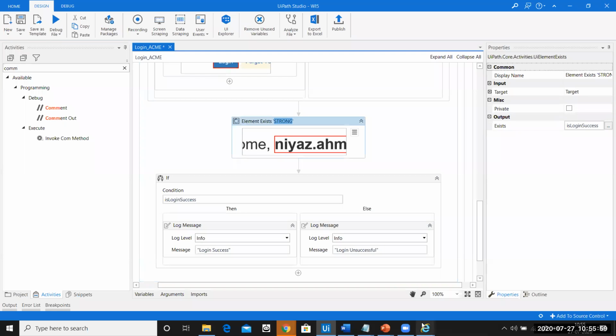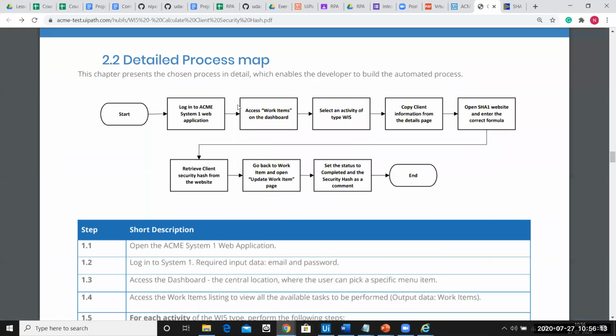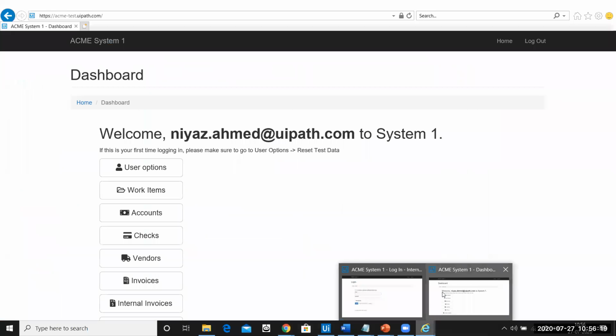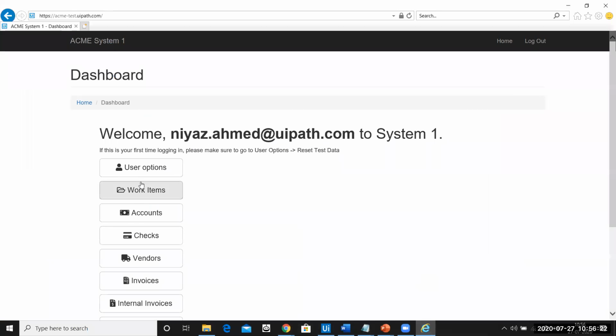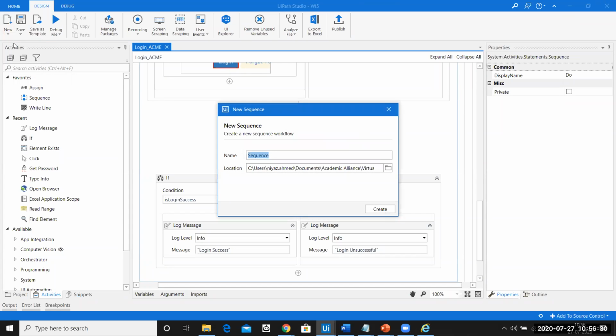Okay, so let us proceed further and quickly complete, because we have only done the login part. We have a lot of stuff to do now. So let us go ahead and look at what is next. It says access the work item. What do you mean by access the work item? Basically it's like click on the work item. That is easy. We'll create an activity which is only responsible for that. So let me create a new sequence, and I'll name it access work item. Okay.